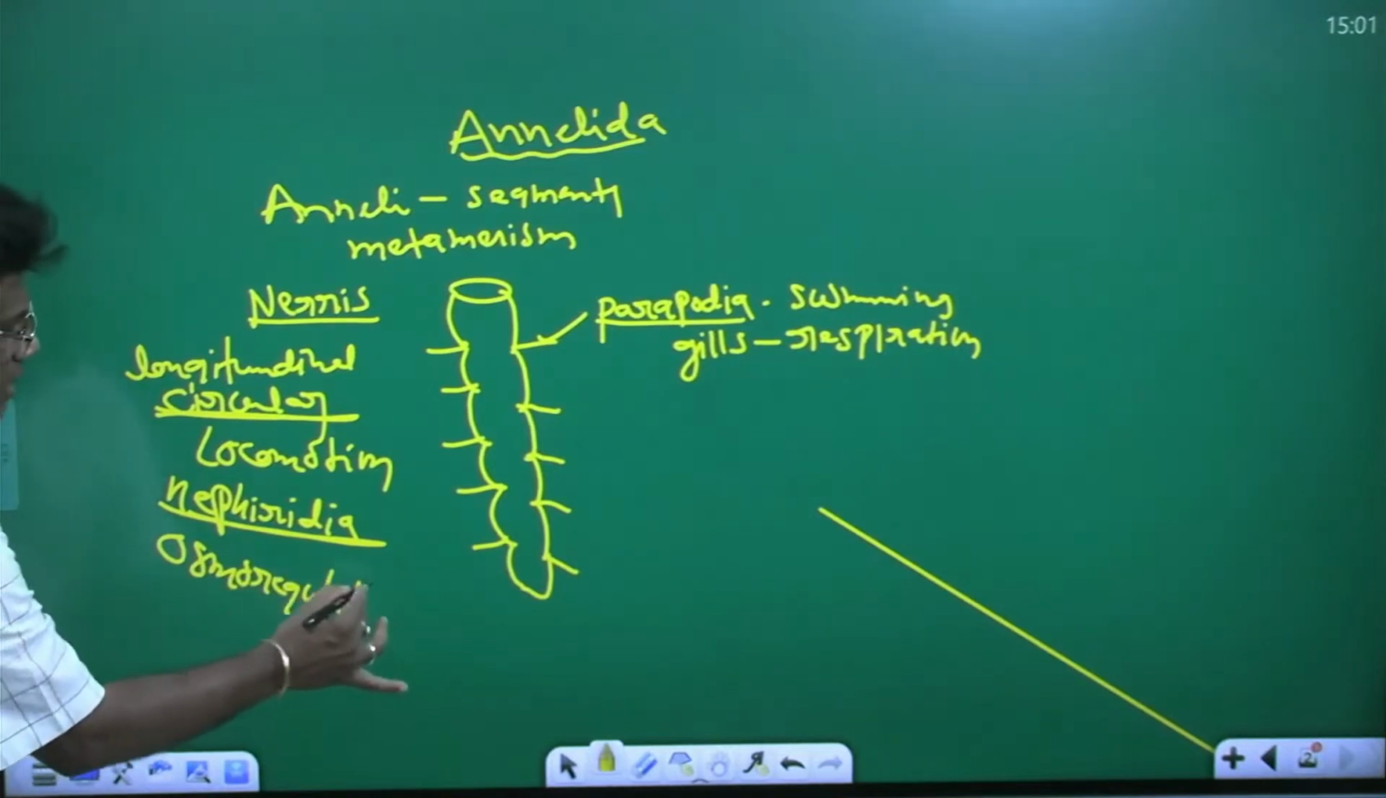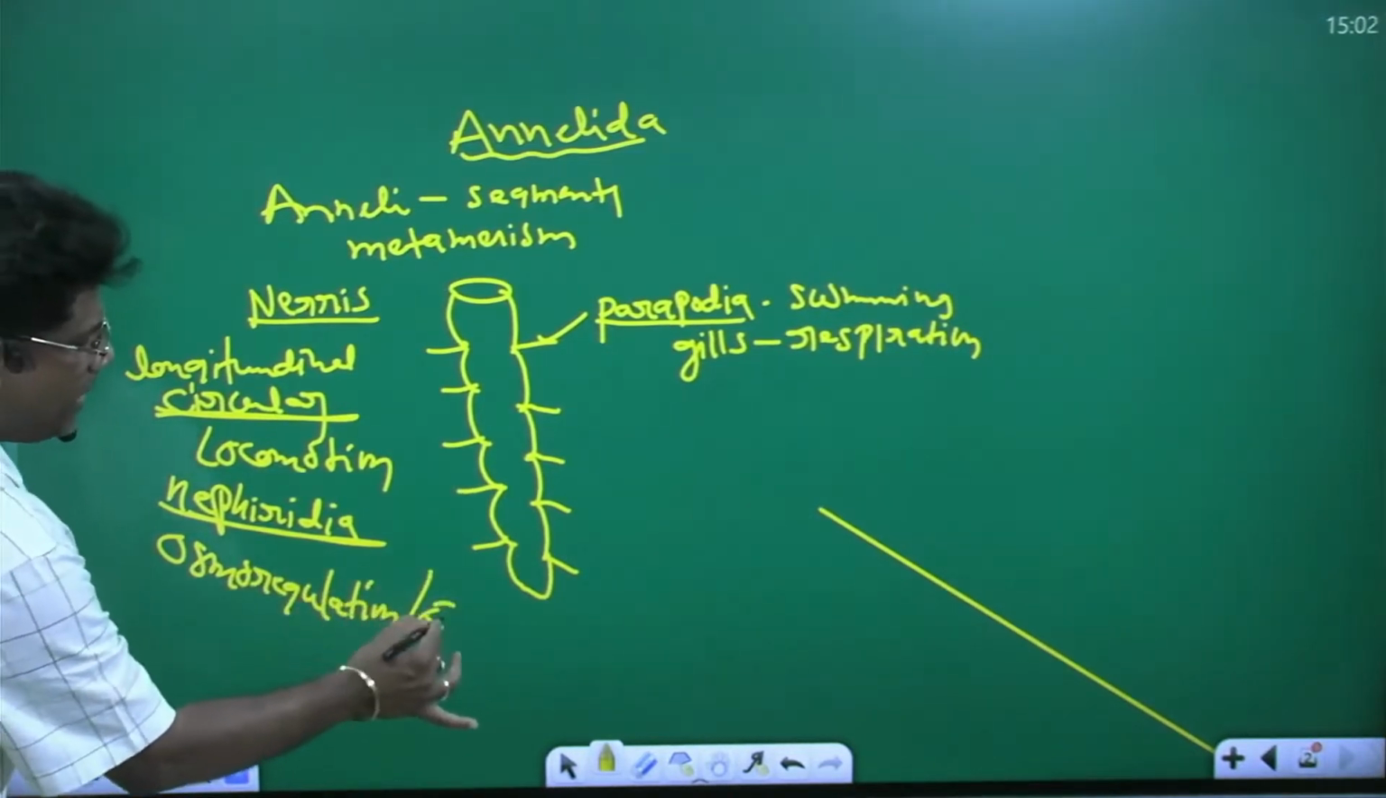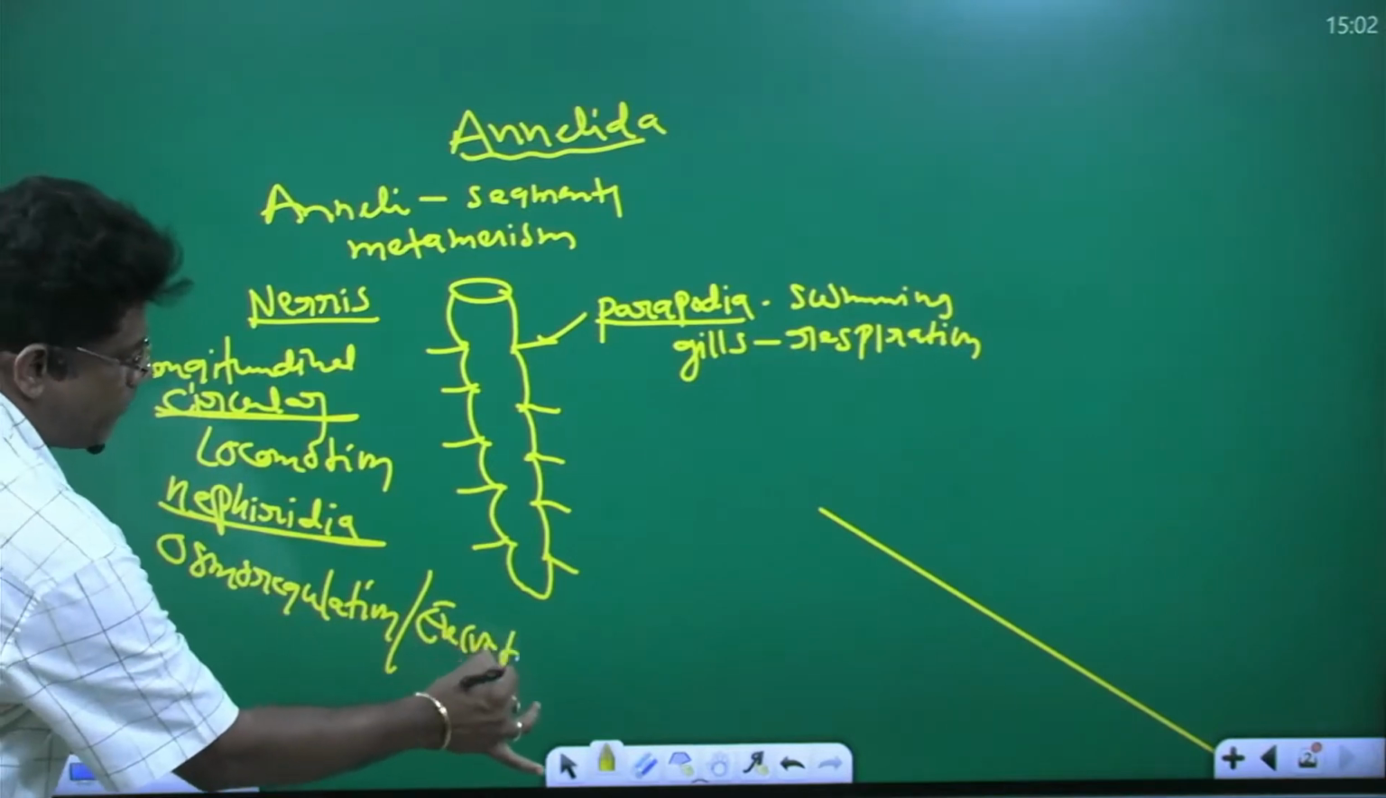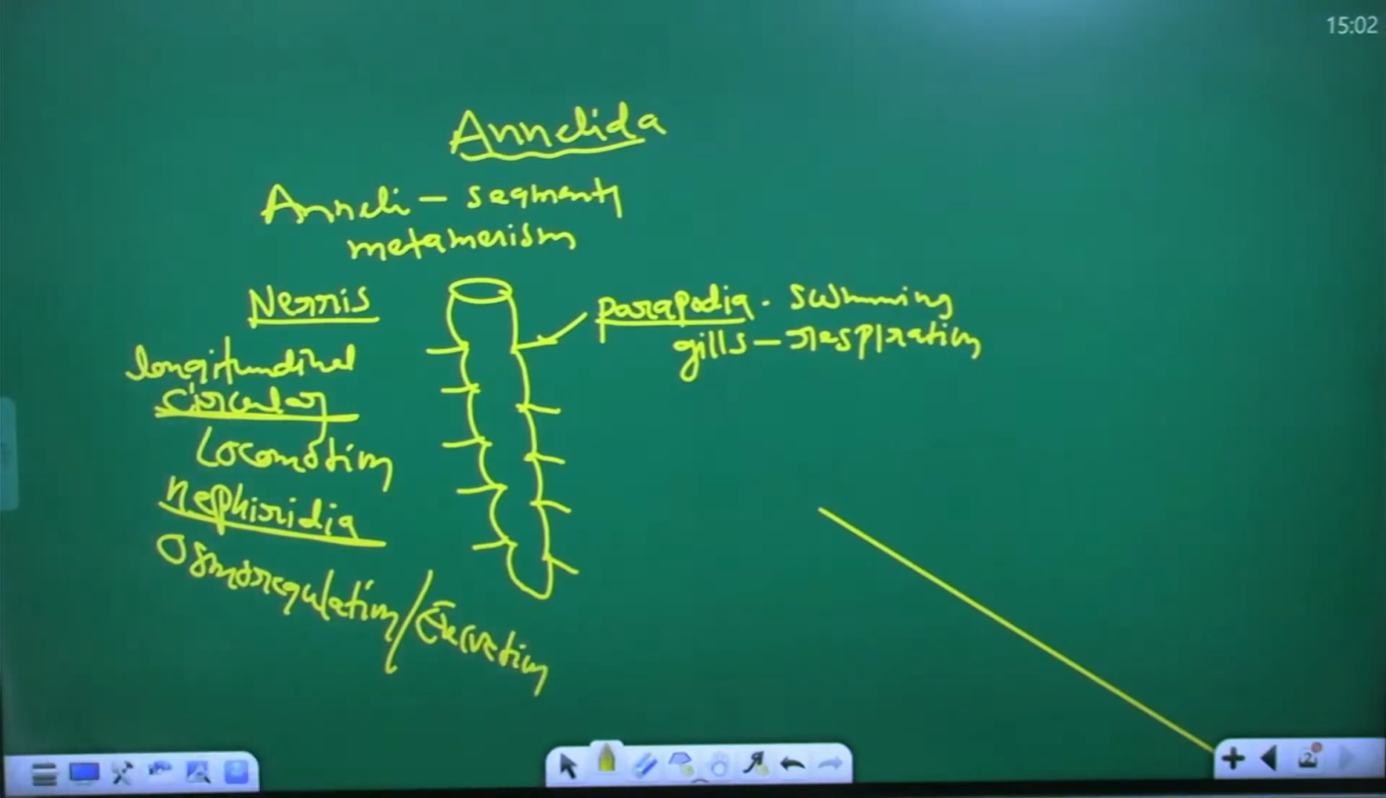Primary function is osmoregulation. Secondary function is what? Excretion. That is Annelida excretory organs. Annelida excretory organs are nephridia. Nephridia primary function is osmoregulation. Secondary function is excretion.